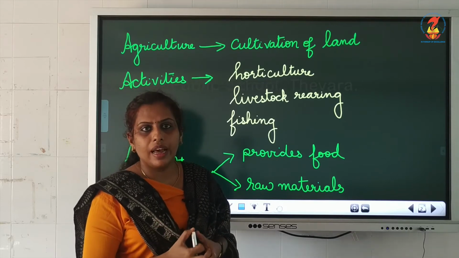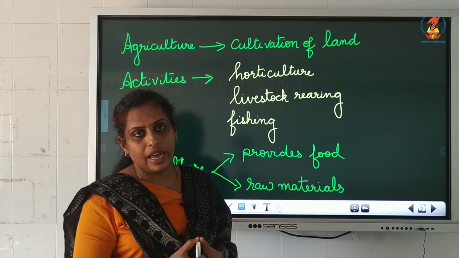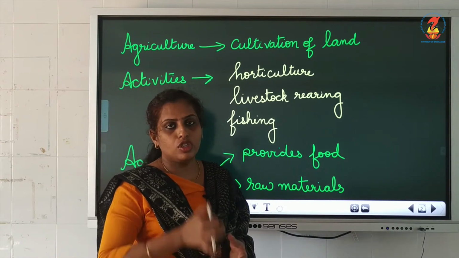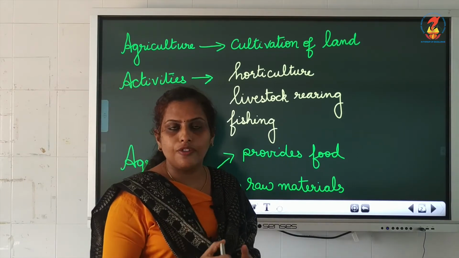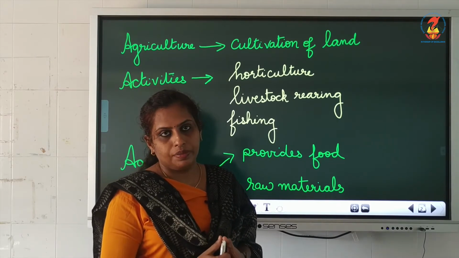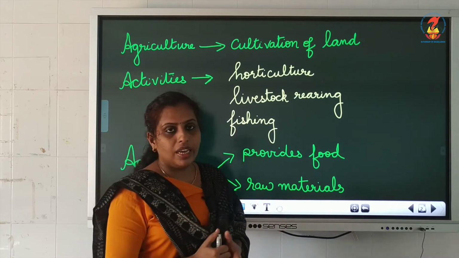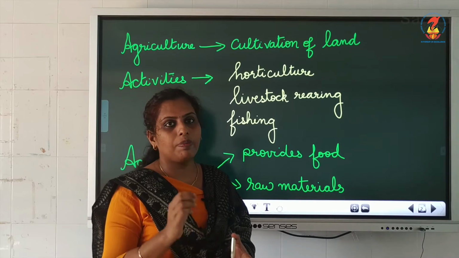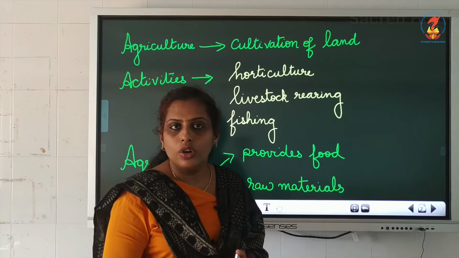Who prepares the land and who uses this land? Farmers. That is why 2/3 of our Indians are farmers, and farming is our main occupation. Okay, so agriculture means cultivation of land. Cultivation means preparing and using the land for growing crops.